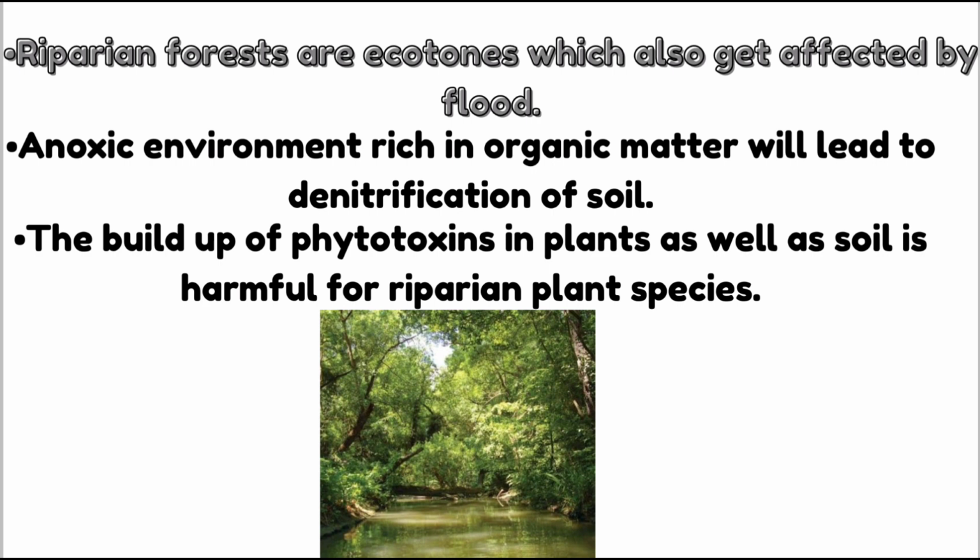Riparian ecosystems, especially along the downstream areas, are more vulnerable to alterations in biogeochemical processes necessary for nutrient availability. Anoxic environments rich in organic matter will lead to denitrification of soil. The buildup of phytotoxins in plants as well as soil is harmful for riparian plant species.